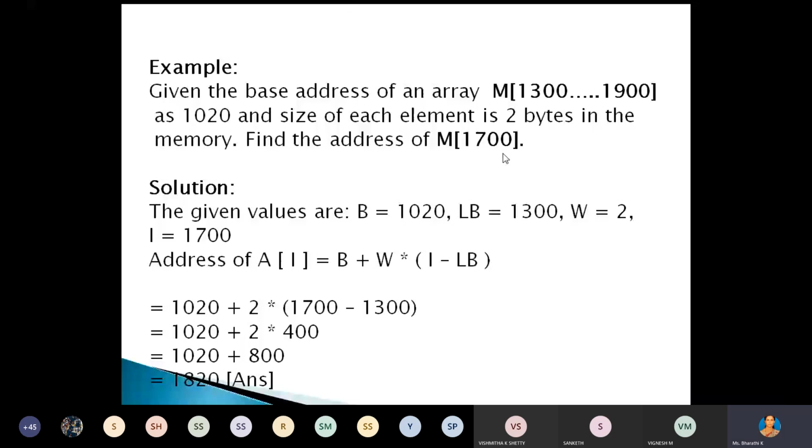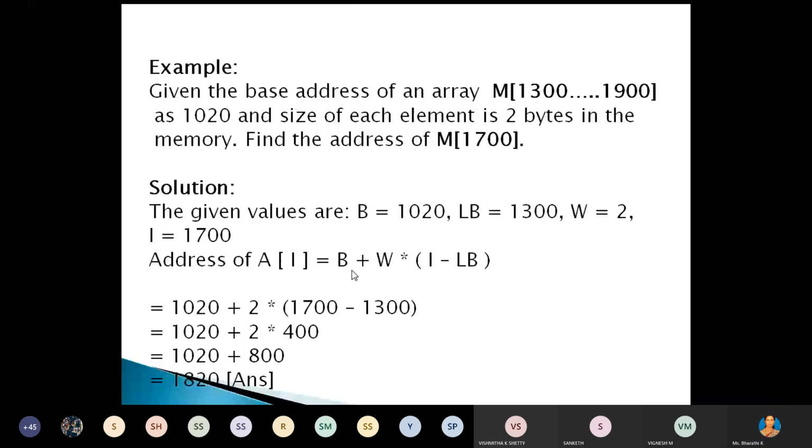Okay, first write all the values. Base address 1020, lower bound 1300, word length size 2, and index I is 1700. That means we have to calculate A of I, M of I, or M of 1700. Just substitute these values into the formula.